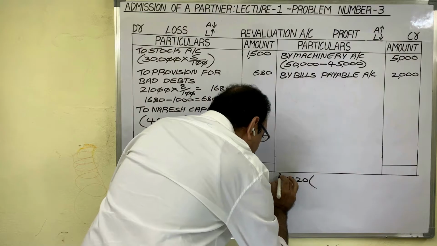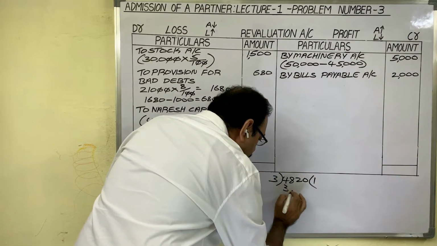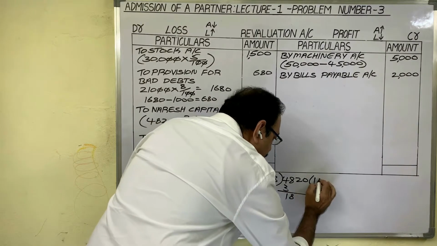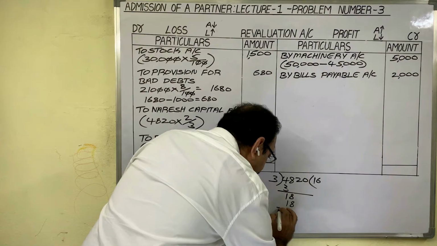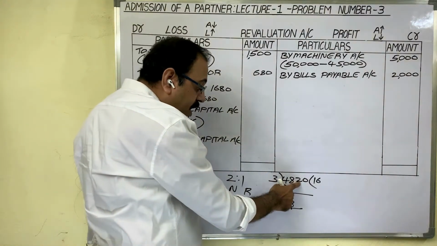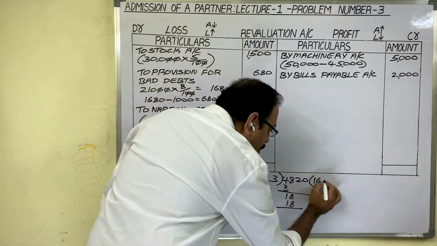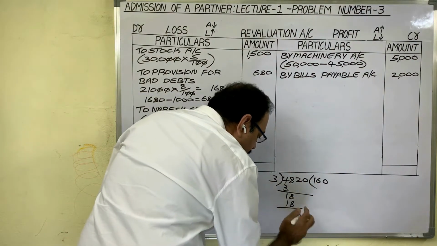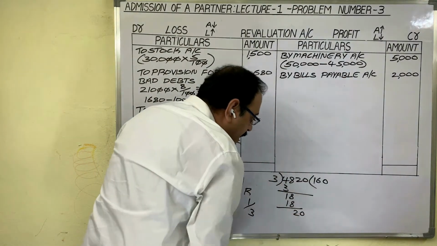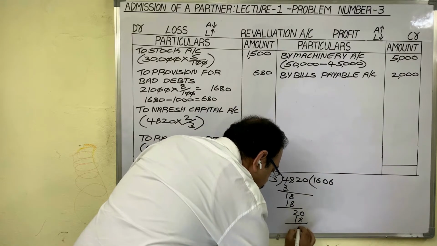4,820 we have to divide by 3. 3 ones are 3. 1. Bring this 8 here. 3 6s are 18. Now 2 is less than 3. So directly we cannot bring 2. Before bringing this value, put one 0 here. Then take this 2 here. Bring 0 also. Then again 3 6s are 18. 2.